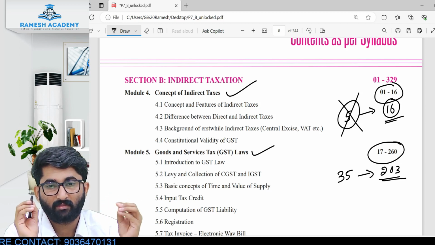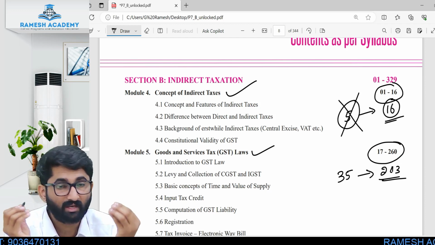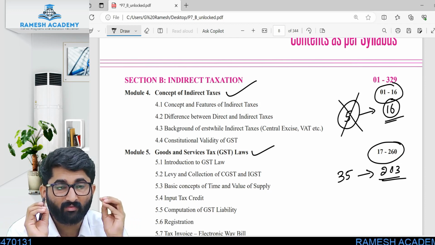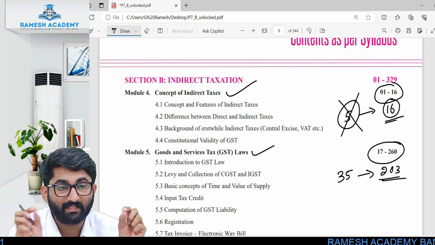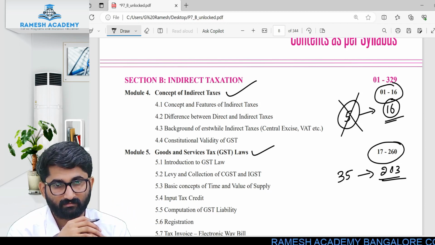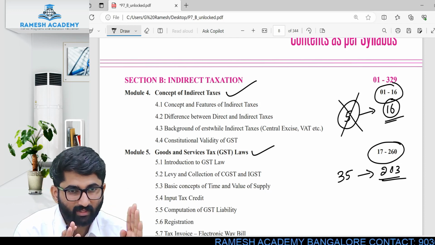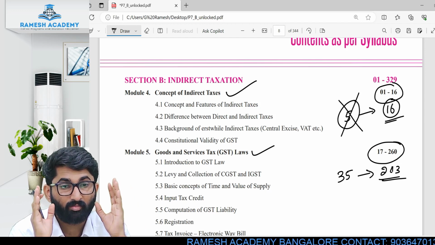Sometimes students feel it is boring, sir. No, people, it is not boring. The crux is there in the sentences. Each full stop and each comma is also required. So don't think, sir, that it should be an easy one. No, your approach should be different.